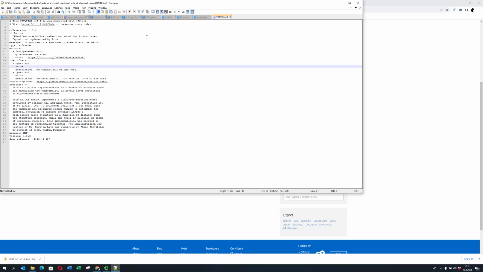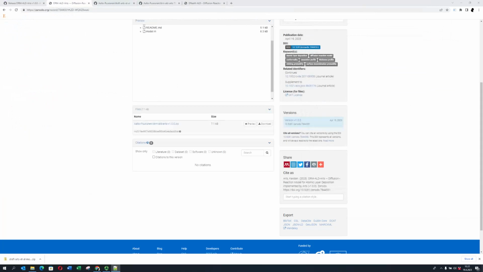Okay, and which one did I now copy? Let's see. So here we have the one for all versions, and this is for this version. Yeah, and now copy it just as text, so not as a link, but just as text. This is now this version, so it goes here.